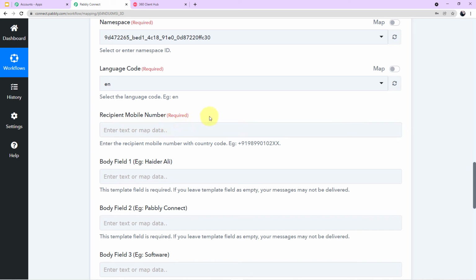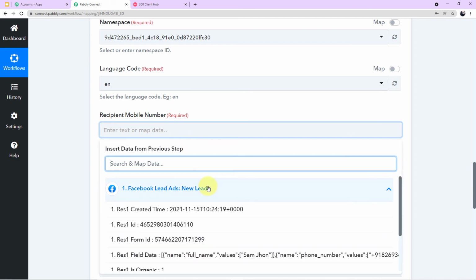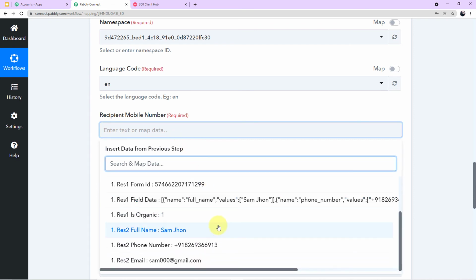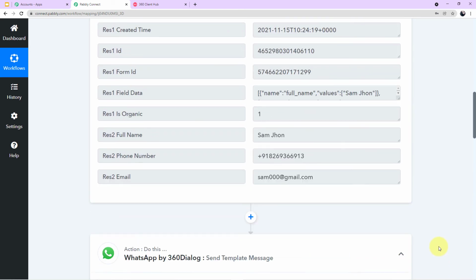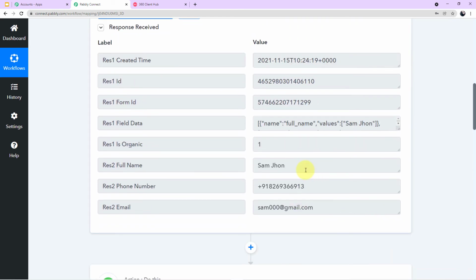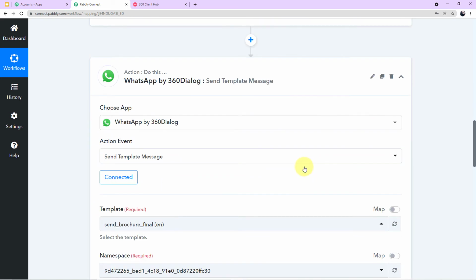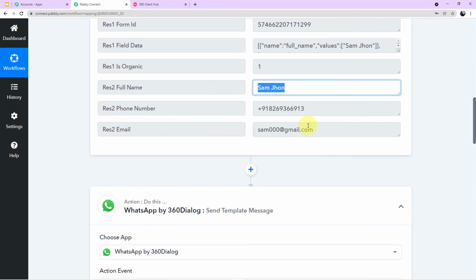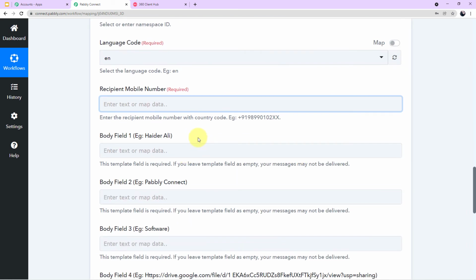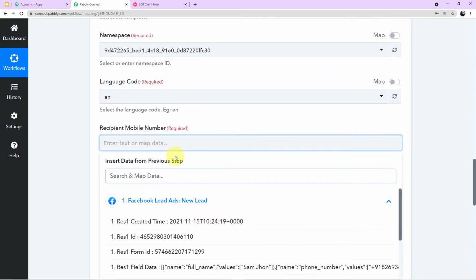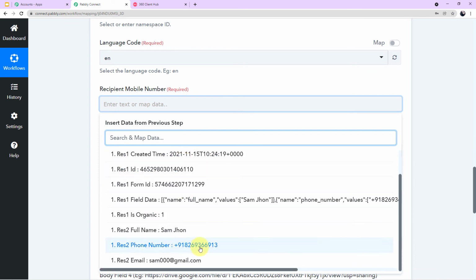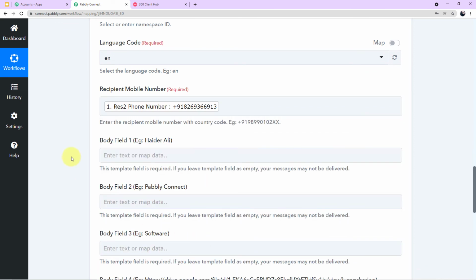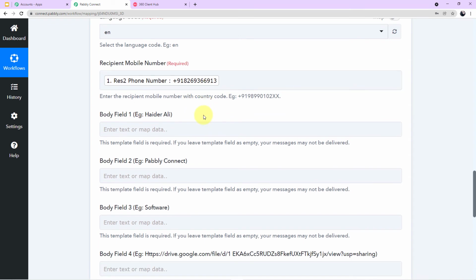Now we have to map the recipient mobile number, guys. Before that, let me tell you what mapping of data is. If you click on the field, a scroll down will appear. Click on the scroll down and you will see the responses. These responses are the same responses which we have captured above here in Pabbly Connect. This feature of mapping data is given to you by Pabbly Connect, because whenever you are required to fill up a value in a required field, you need not go up, search for the value, copy it, then come down and paste it here again and again. Simply click on the field, a scroll down will appear, click on the scroll down and search for the value. So this is the number. I'll simply click it and it will be mapped automatically.